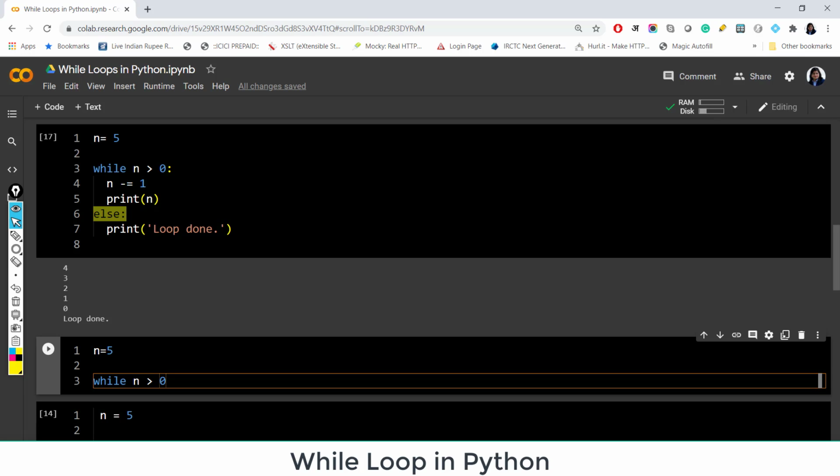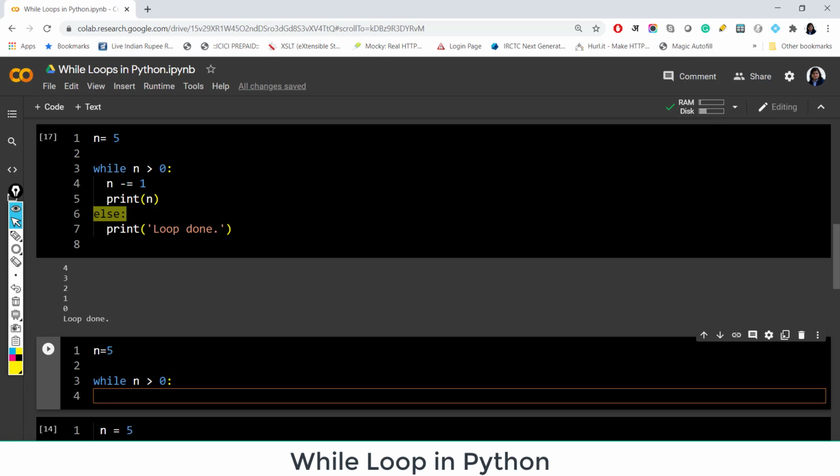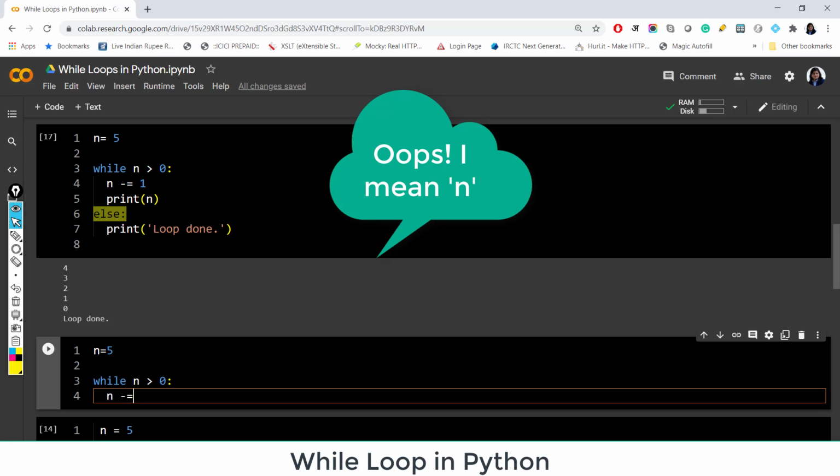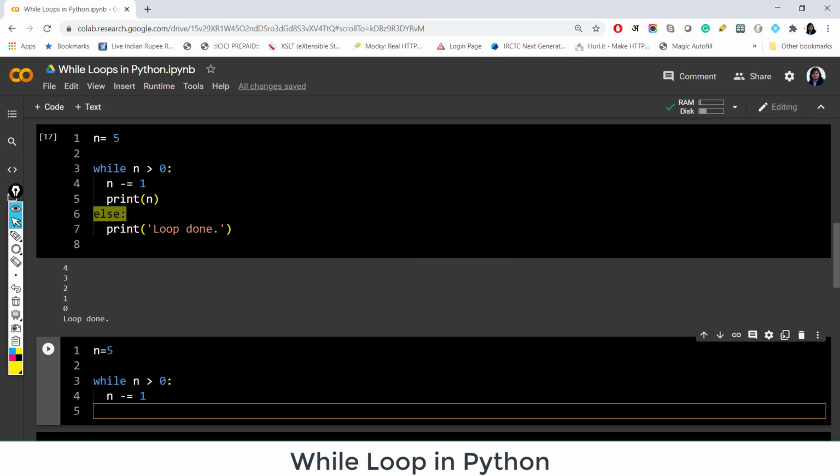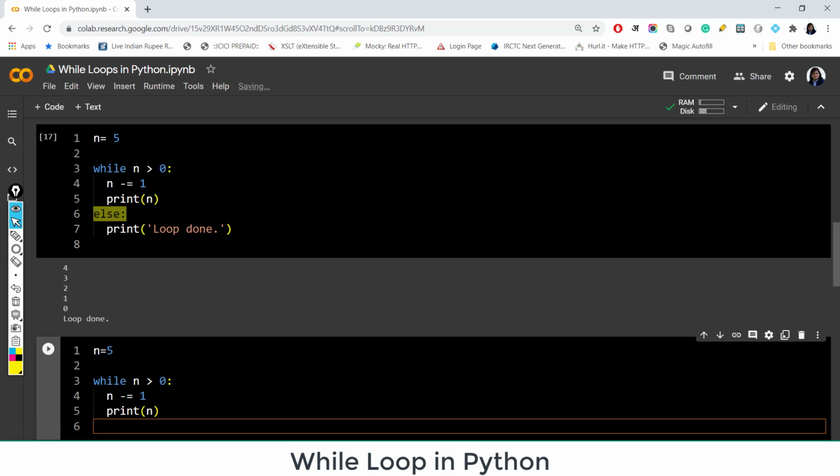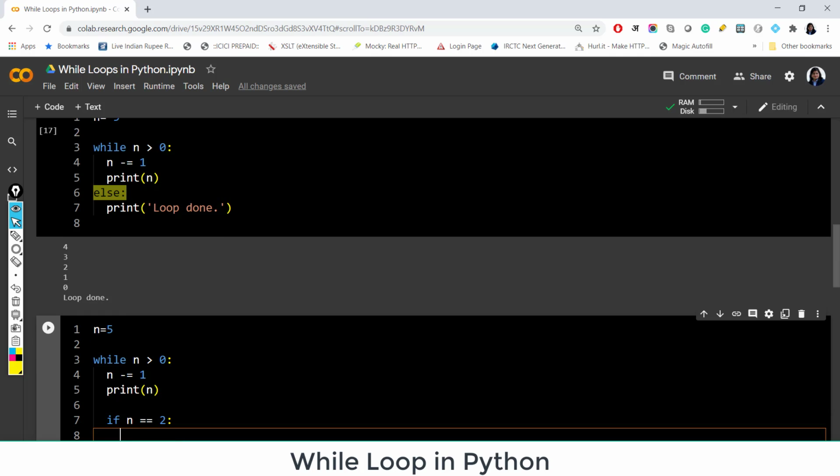Whenever this condition is true, we need to update the value of n, so n minus equal to 1, and we need to print the value of n. We also need to check here if n equals something, for example 2. So whenever n equals 2, we want to break the loop. We don't want to continue with the loop, right? So what we can do is write an if condition, and remember whenever we write an if condition, there is a colon and we need to indent the code. So notice the indentation here. I'm writing break here, right?